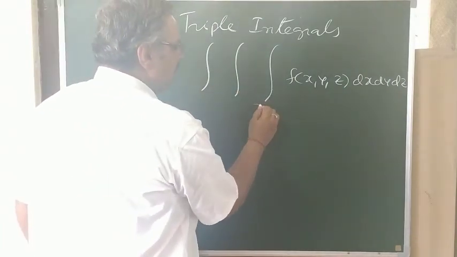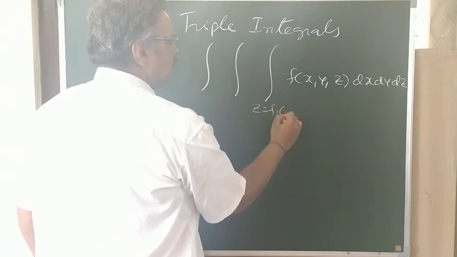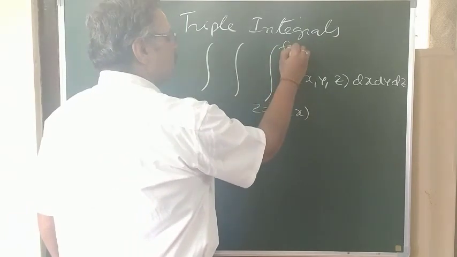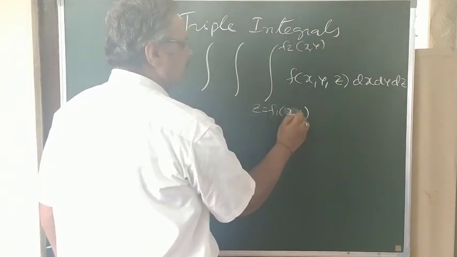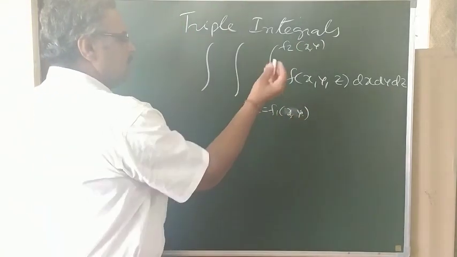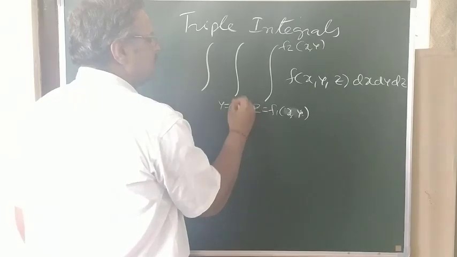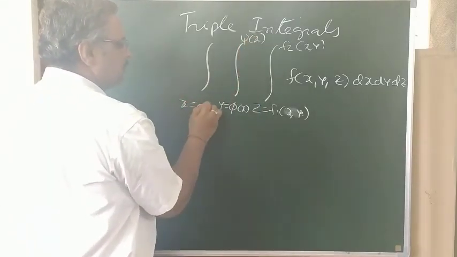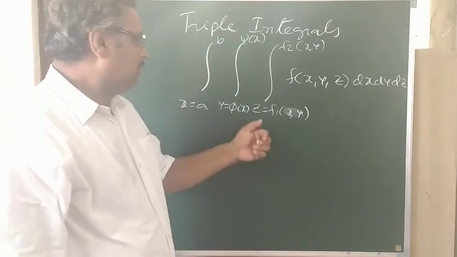Suppose the z limits are in terms of x and y, some function f2 of x, y, or y, x, both are the same. The y limits are some function of x, and the x limits are some constants a to b. Now this is a triple integral.